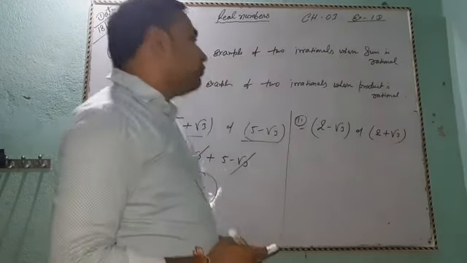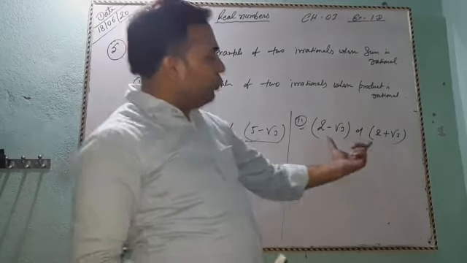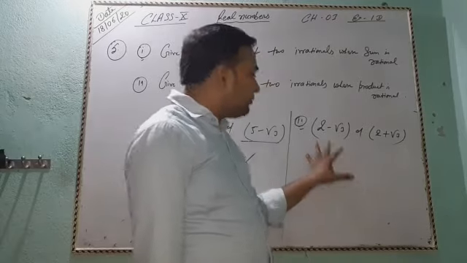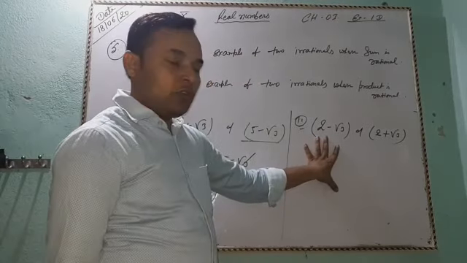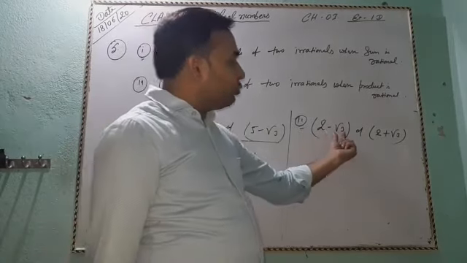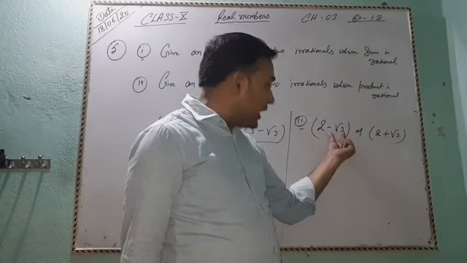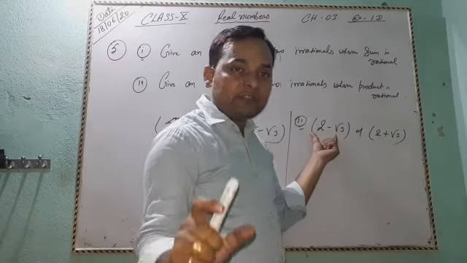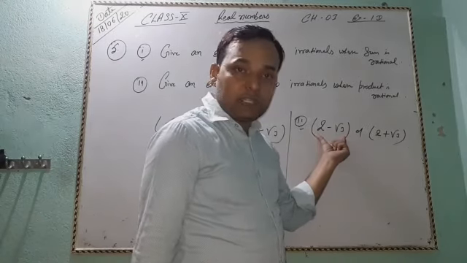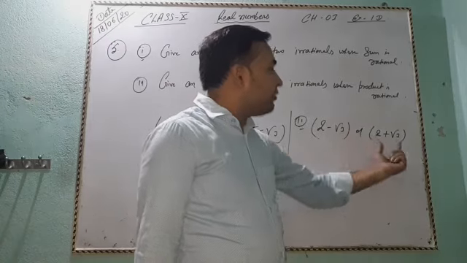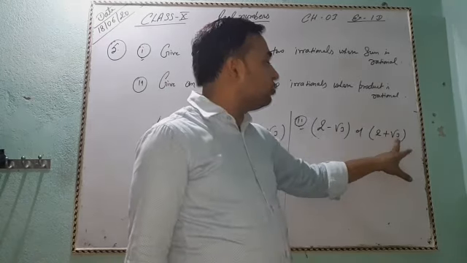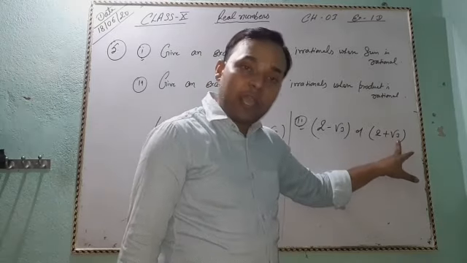These are two irrational numbers, because 2 is rational and root 3 is irrational, and the difference and the sum of a rational and an irrational are always irrational.